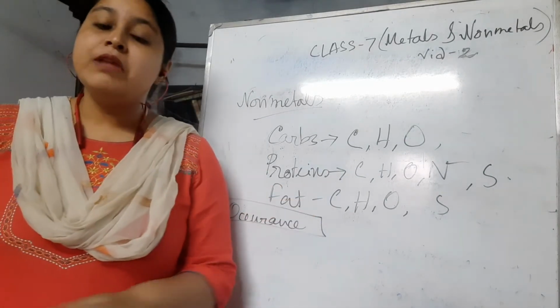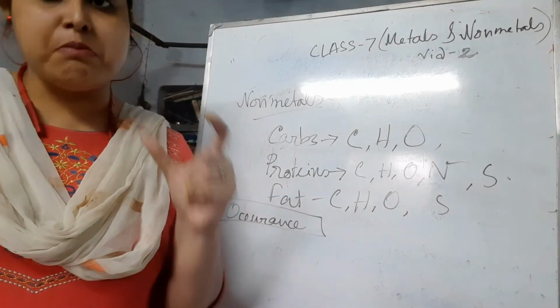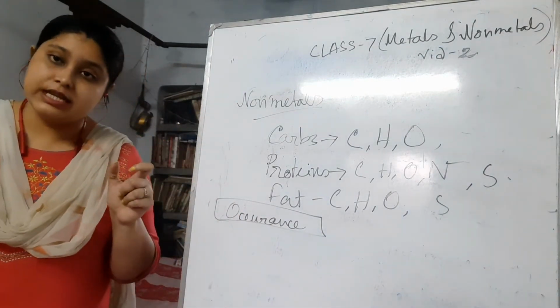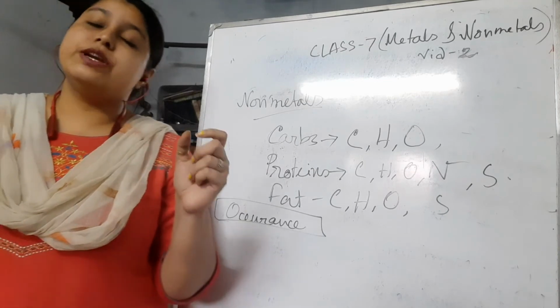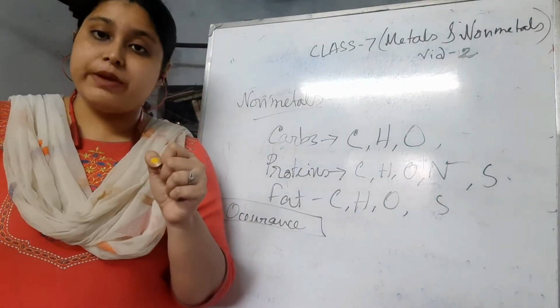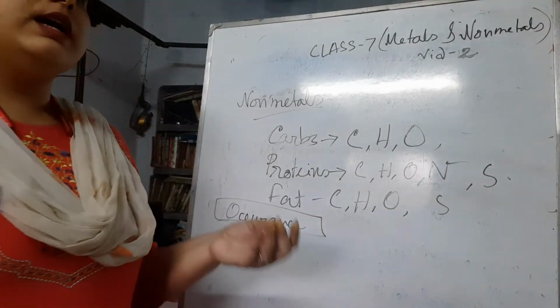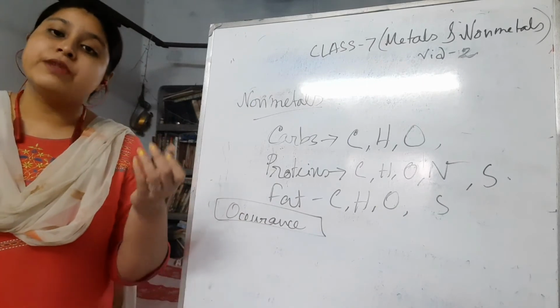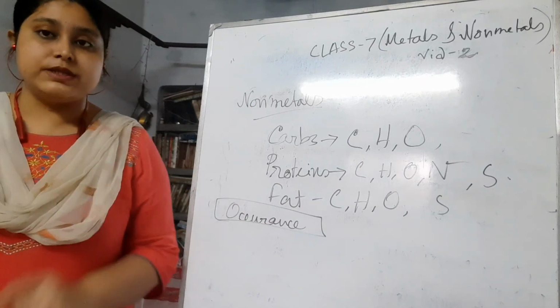That is why they form these compounds in nature. If we have to take out the pure components from them, we have to go through different kinds of reactions, and only then can we take out the pure components.